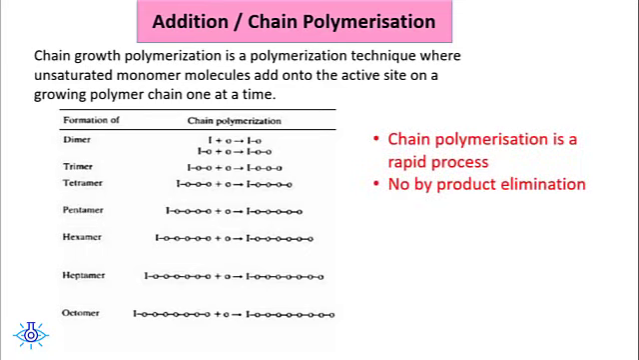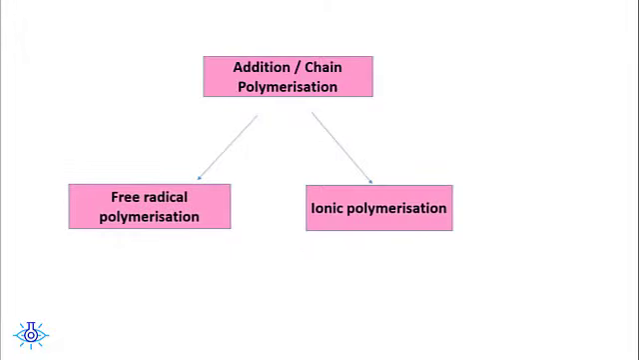Chain polymerization is a rapid process and here we don't see any product elimination, whereas in condensation polymerization there is elimination of small groups as byproducts. Now coming to the classification of addition or chain polymerization, this addition polymerization can take place in two ways, either by free radicals or by ions.